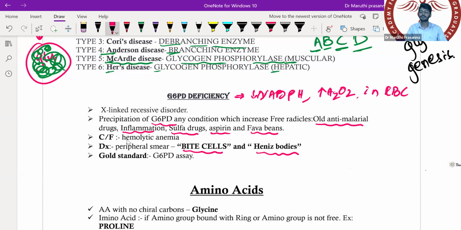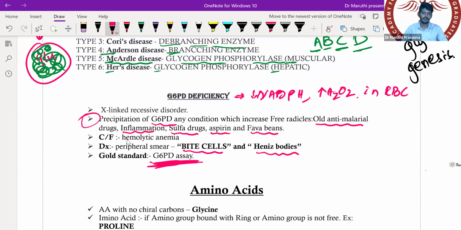The child will have symptoms of hemolytic anemia. So what is the gold standard investigation? That is your G6PD assay. तुम लोगों को question होगा, how do we treat it? We just have to avoid the triggers. Keep the precipitating factors away, and the child can have a healthy life. If they ask you the gold standard, we are going to check for the G6PD levels itself, sir. Don't make the answer Heinz body.